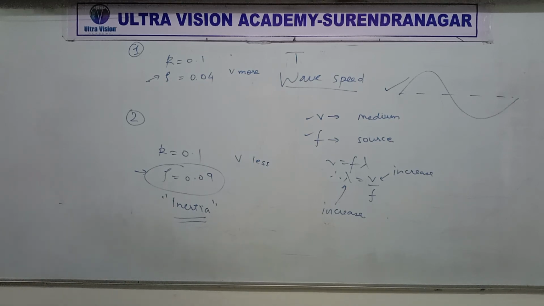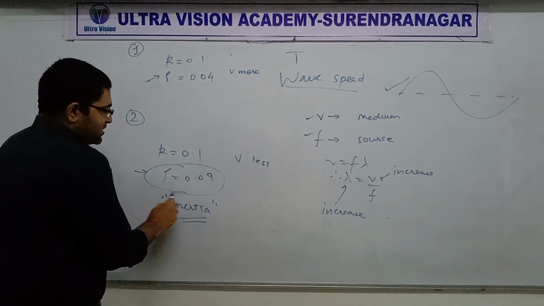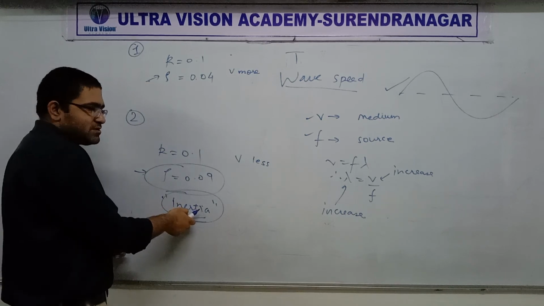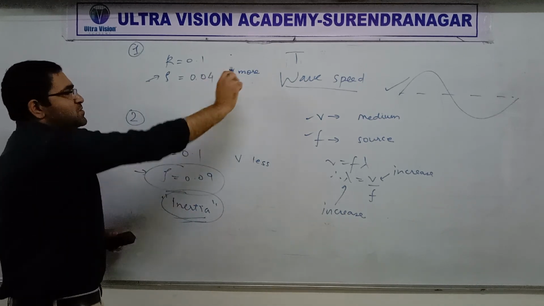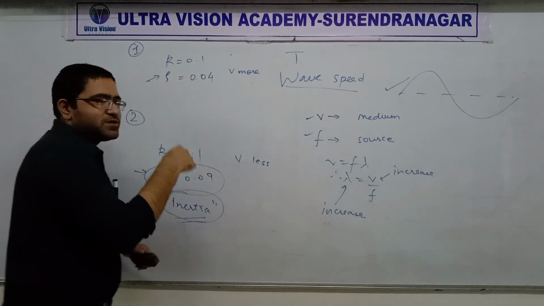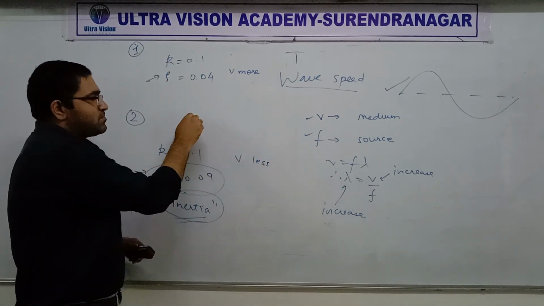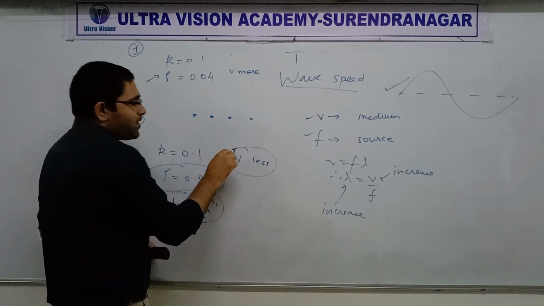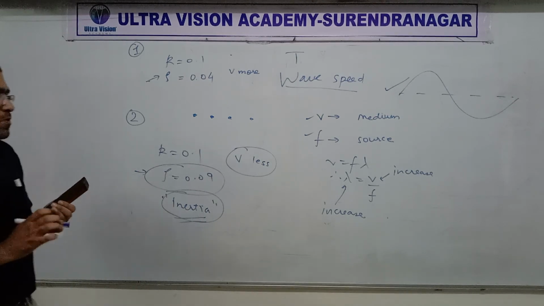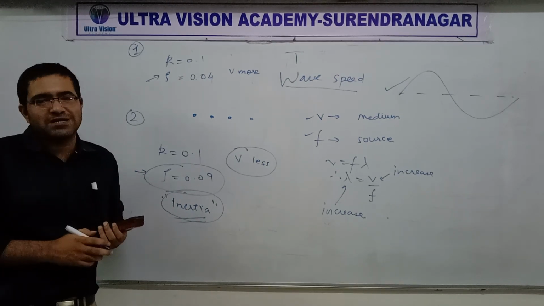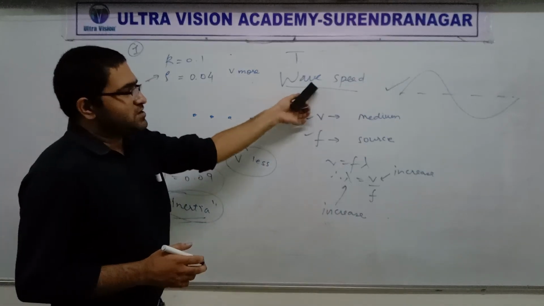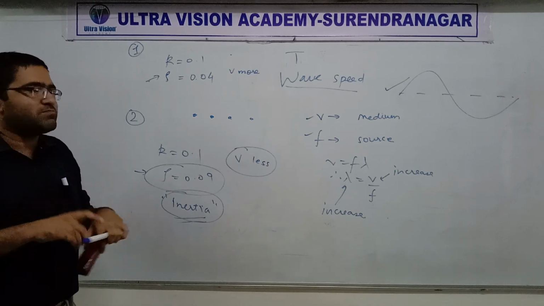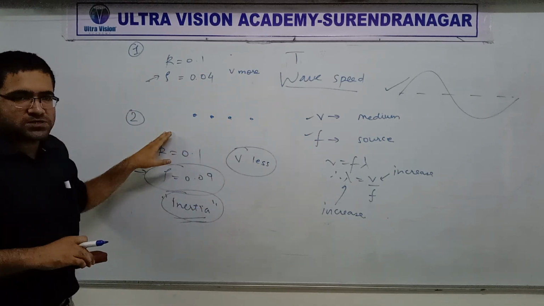If the mass is more, that would mean inertia is more, and that would mean it would react or respond slowly. So it will take time for the disturbance to travel from one particle to the next, to the next. That's why the wave speed becomes less. So that's the role of mass or density in the speed of a wave. That's a simple animation-based explanation of how everything works.